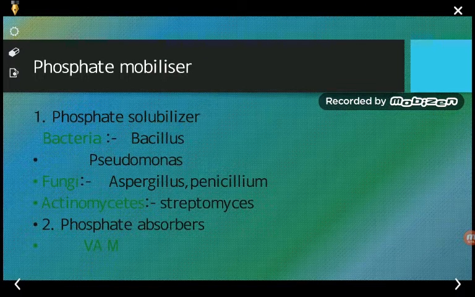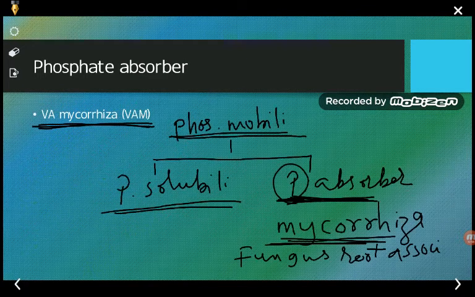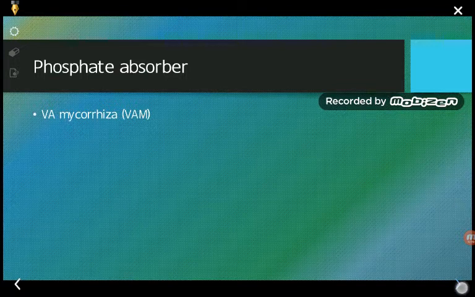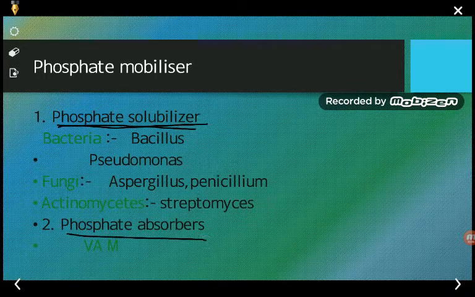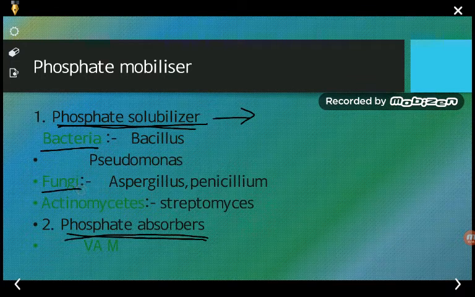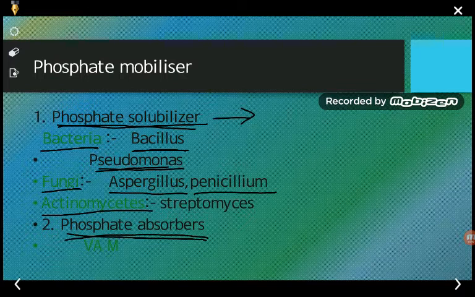Next is the phosphate mobilizer examples. So the phosphate mobilizer examples, as we have already seen, are of two types, phosphate solubilizer as well as the phosphate absorber. So the phosphate solubilizer consists of certain bacteria, fungi and actinomycetes. So bacteria, one example of bacteria is bacillus. Next is pseudomonas, and certain fungi such as aspergillus and penicillium are examples of the certain phosphate solubilizers.